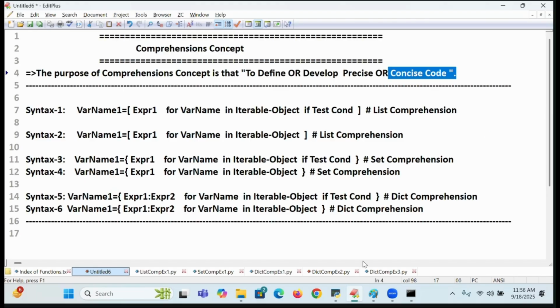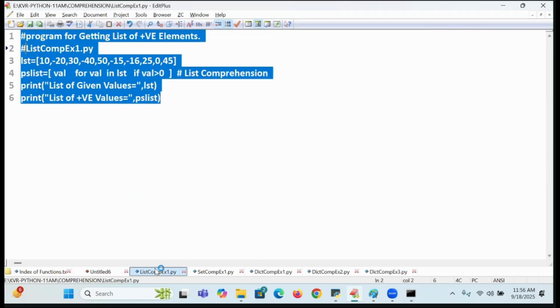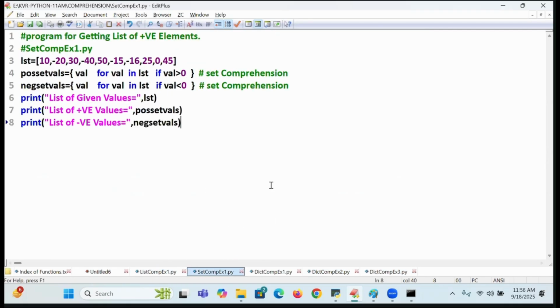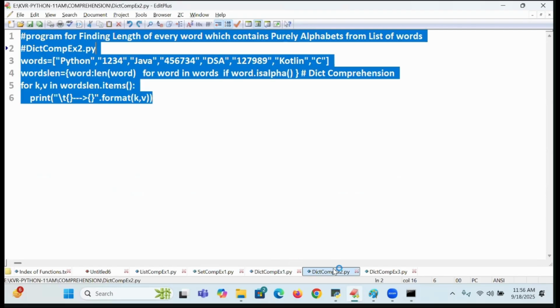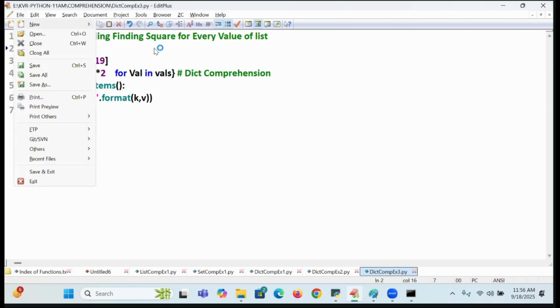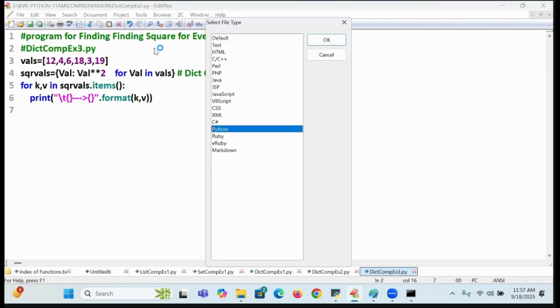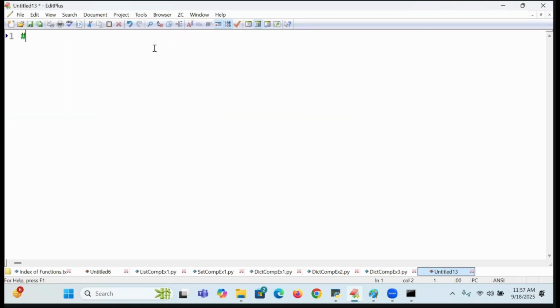Now, I want to tell you one more example here. So list comprehension, set comprehension, dict comprehension, and multiple examples on that. It is not only a one day topic, it is a continuous topic. Now I want to tell you about reading the data from the keyboard. So I'm going to take one more example on comprehension. See carefully here. Online students, is it clear? The code which is written so far, is it clear for all of you?